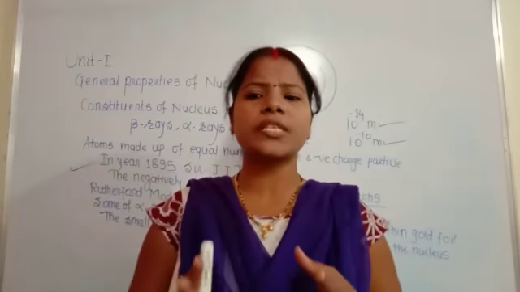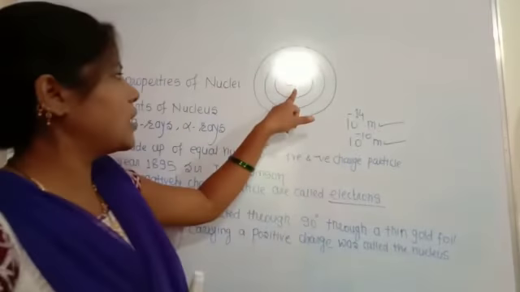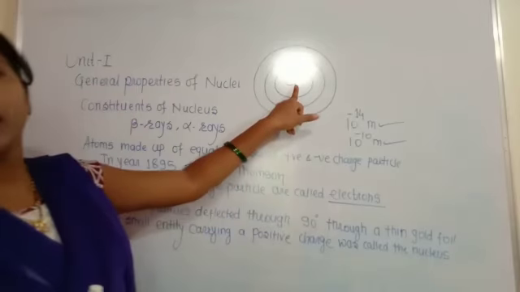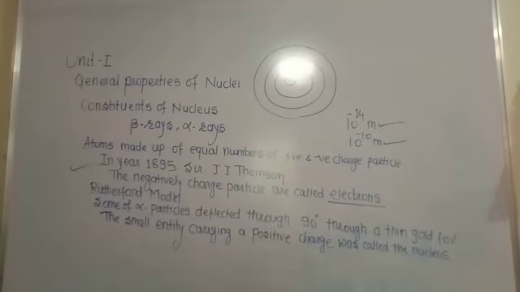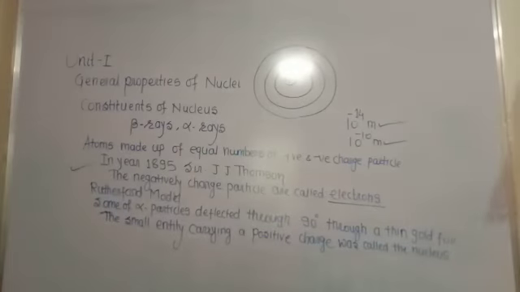The electrostatic force of attraction of the massive positively charged nucleus was supposed to be balanced by the centrifugal force.